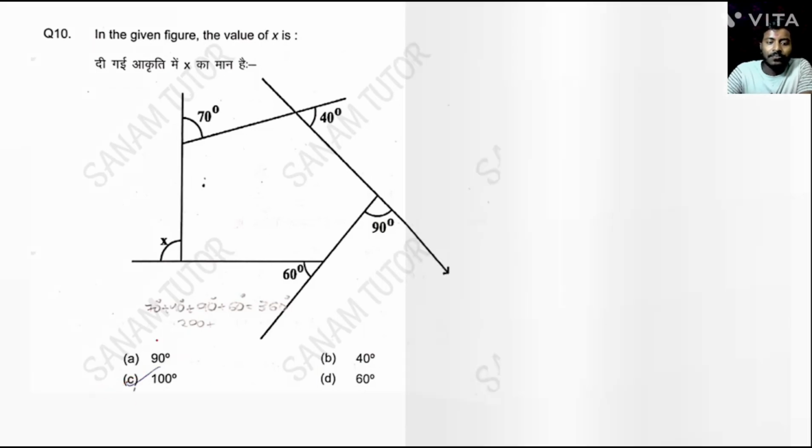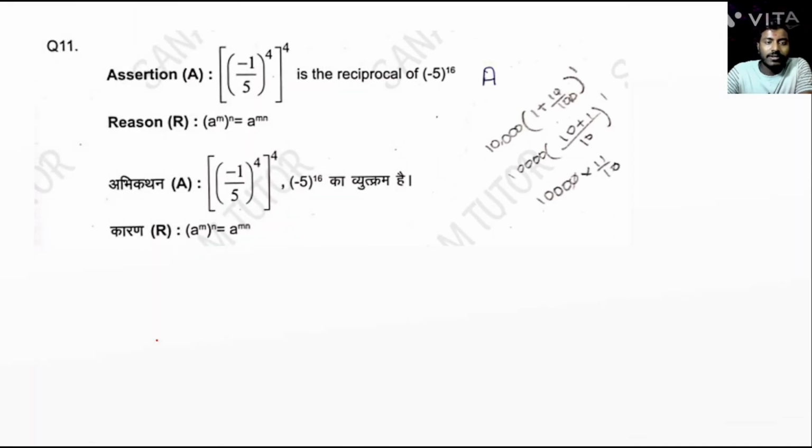Okay. Next question, question number 11. Assertion and reasoning. First question number 1. Minus 1 by 5 whole to the power 4 whole to the power 4 is equal to, we can write minus 1 by 5 to the power 16, which is the reciprocal of minus 5 to the power 16. First find out the reciprocal.